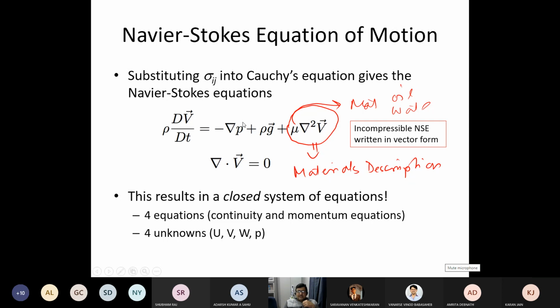So how many equations are there in this one? There are 3 equations. How many variables? Pressure and 3 velocities. So essentially, you have 4 equations and 4 unknowns. Now this is a solvable equation.